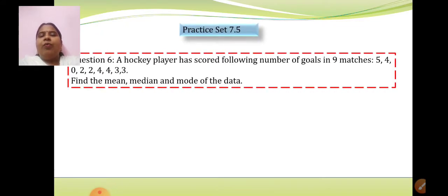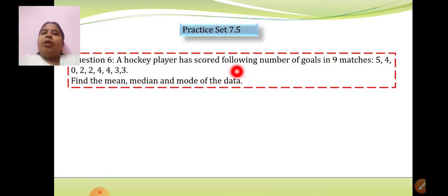So now we move on to practice set 7.5, where we have one question, the sixth one, where we need to find all the three central tendencies. See this question 7.5, question number 6. A hockey player has scored the following number of goals in 9 matches: 5, 4, 0, 2, 2, 4, 4 and 3, 3. These are the number of goals which this hockey player has scored in 9 matches. The question says: find the mean, median and mode of the data. Now this is actually the entire summary of central tendency, where we have to find all the three central tendencies for the same sum.